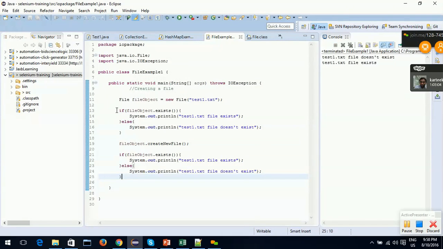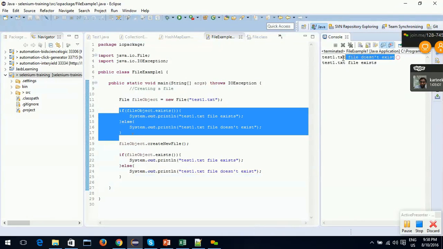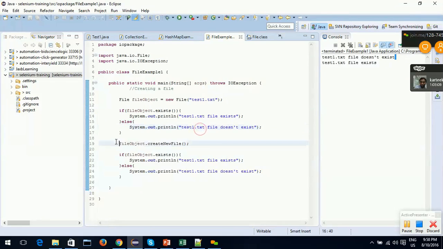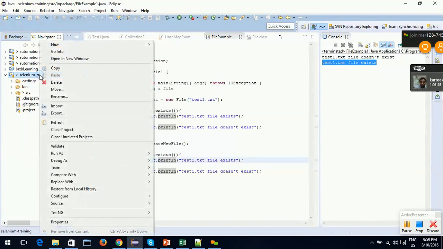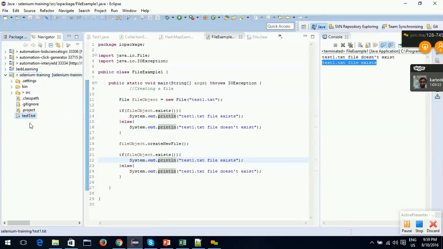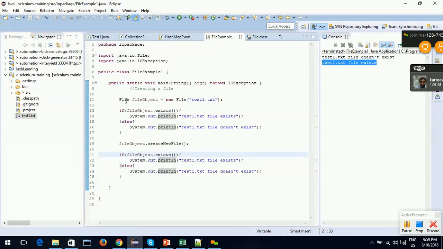See, initially it printed file doesn't exist. Then we actually created the file by calling this method. After that, it printed file exists. Let me go and refresh here. See, test1.txt got created. The important thing to identify here is that this line won't create a new file; the createNewFile method actually creates the file.